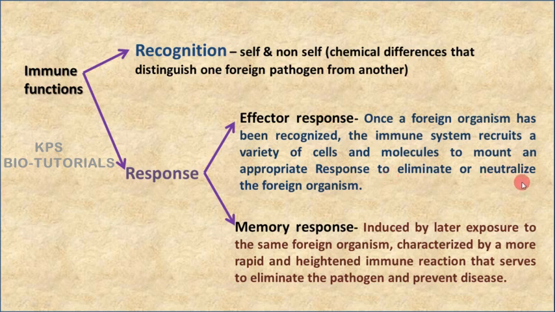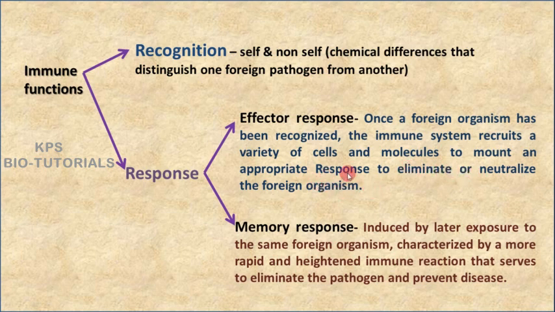So whenever a foreign organism or foreign particle or a pathogen enters our body and it is recognized by the immune system as a foreign particle, then it will elicit a response, namely immune response, with the help of many molecules, cells and organs. And finally it will neutralize or eliminate the foreign organism. This is called effector response.